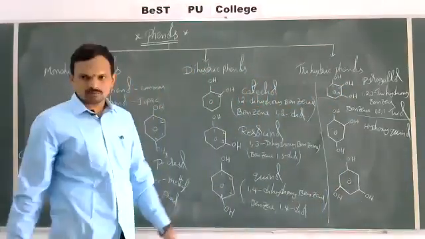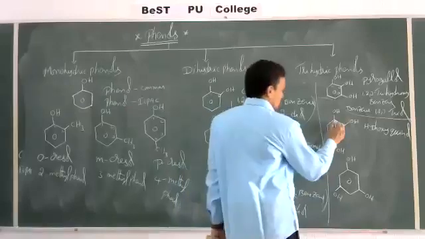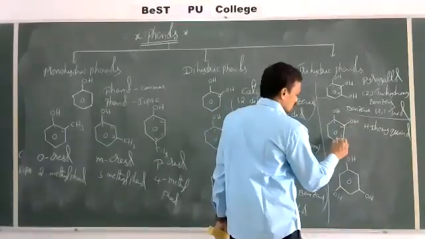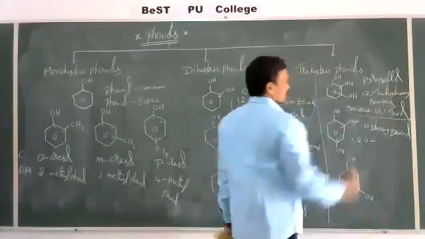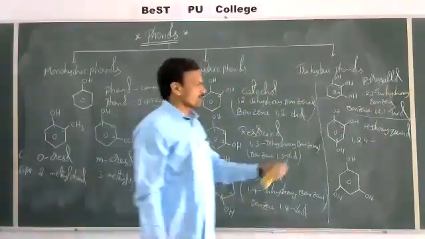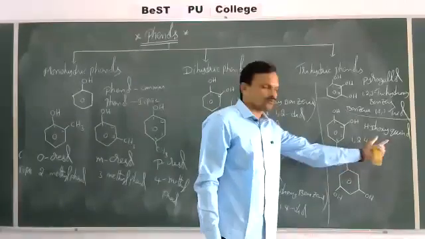Hydroxyquinol is the common name. Then what is the IUPAC name? 1, 2, 3, 4. So 1, 2, 4 trihydroxybenzene, otherwise benzene 1, 2, 4 triol.